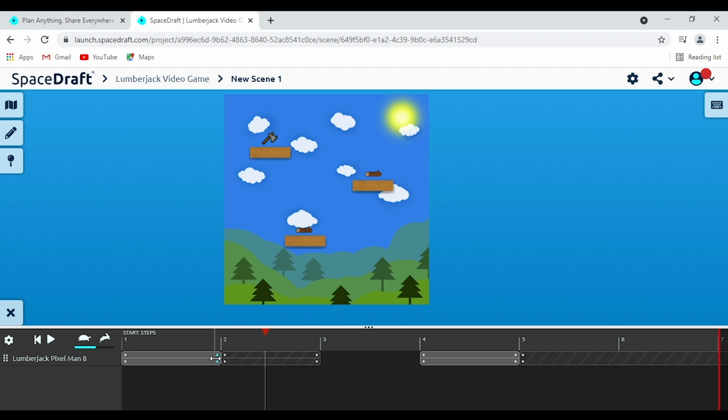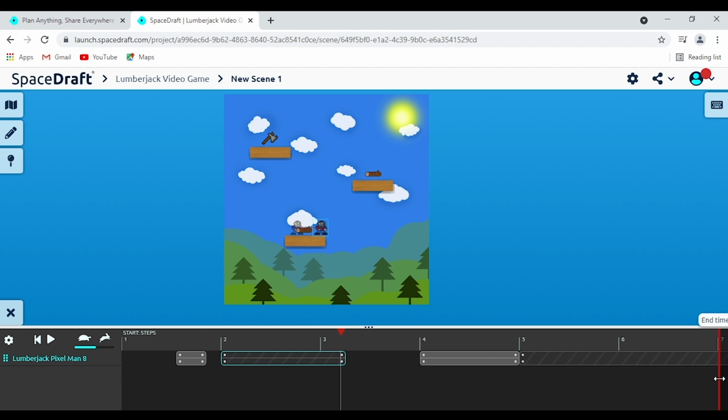So something you can do is change the duration of the boxes that you've got. That's as simple as just clicking and dragging to make it a bit smaller. You can even move where it starts as well. So now, at the start of step 1 here, he's going to wait and then move very quickly. So you can manipulate and move your boxes to fit your needs in any which way that you desire.